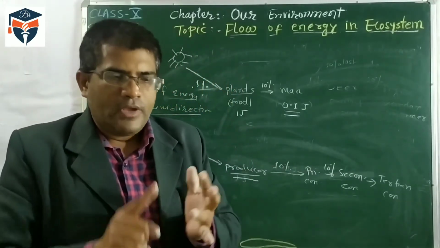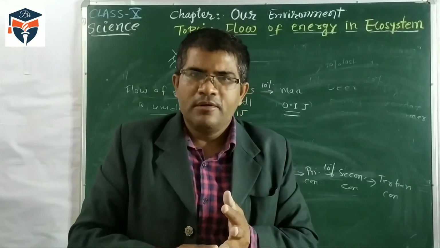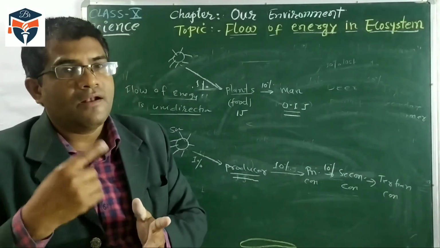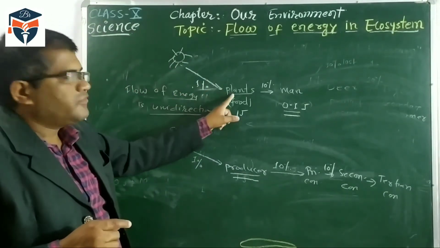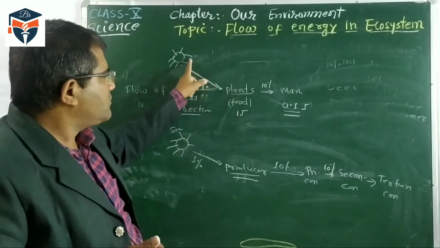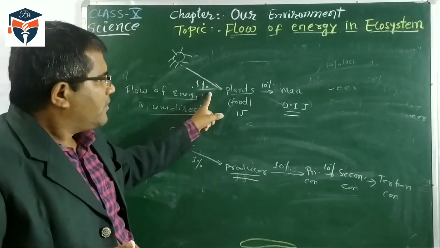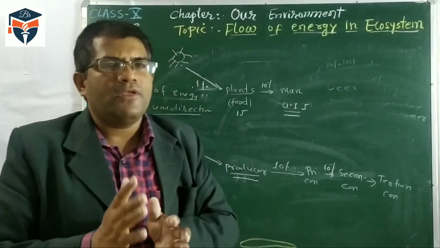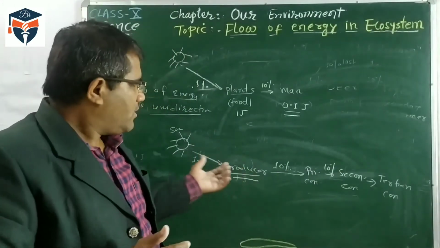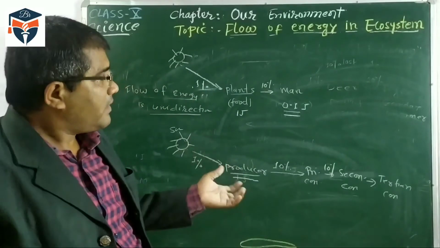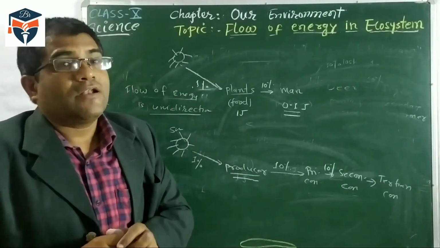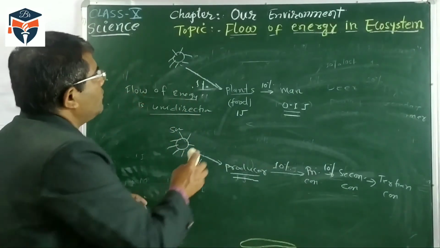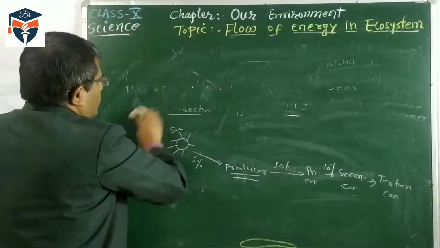The main things we have to understand in the flow of energy: number one, energy is neither created nor destroyed. Energy is transferred from one form to another. When energy is transferred from one organism to another, some energy gets lost. Third point, 1% of energy is trapped by the plant. The plant fixes only 1% of energy from the sun, and at successive trophic levels, 10% of energy is transferred from one trophic level to another, or from one organism to another. This is called the 10% law of flow of energy.